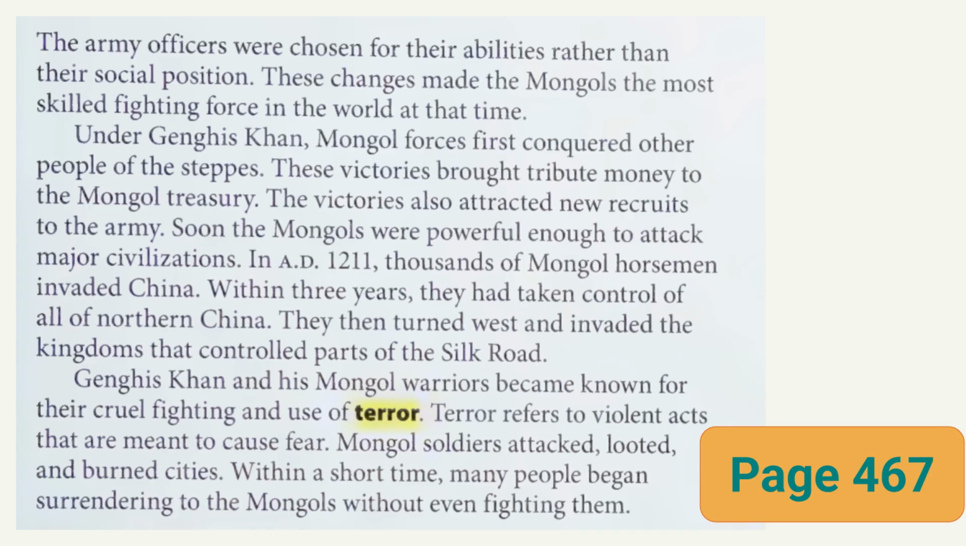In AD 1211, thousands of Mongol horsemen invaded China. Within 3 years, they had taken control of all of northern China. They then turned west and invaded the kingdoms that controlled parts of the Silk Road.